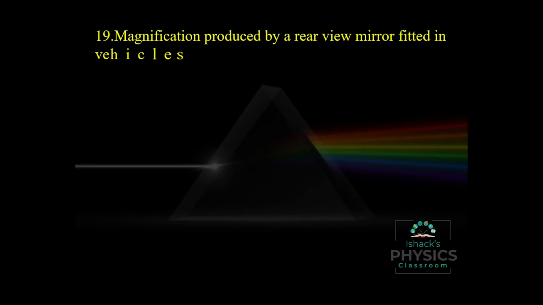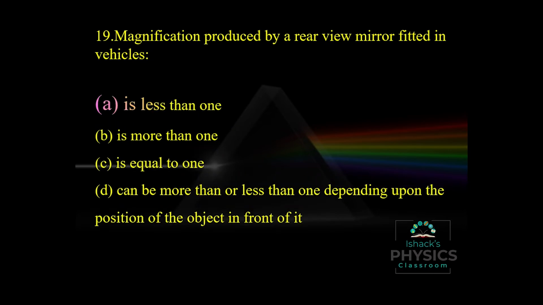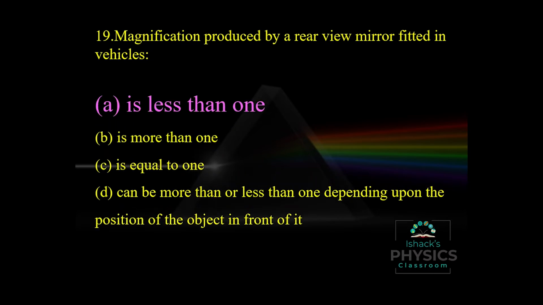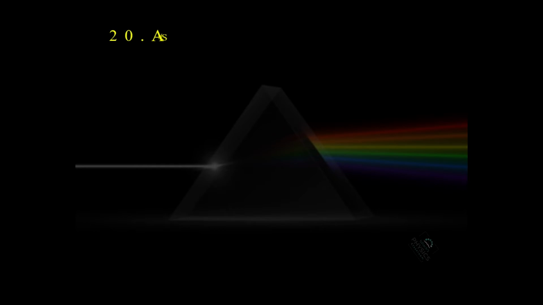Magnification produced by a rear view mirror fitted in a vehicle is always less than 1 because we are using a convex mirror. In case of a convex mirror, the magnification is less than 1. In case of a concave mirror, it is greater than 1. In case of a plane mirror, it is equal to 1.